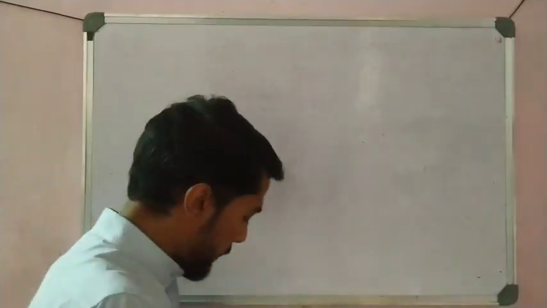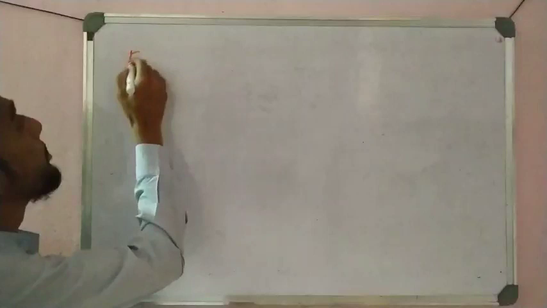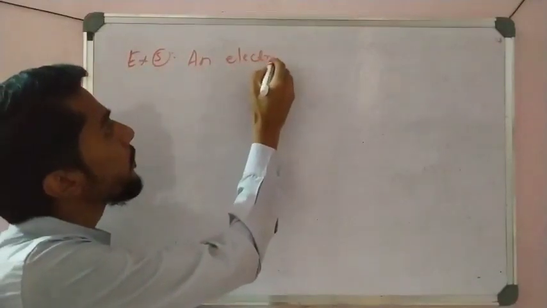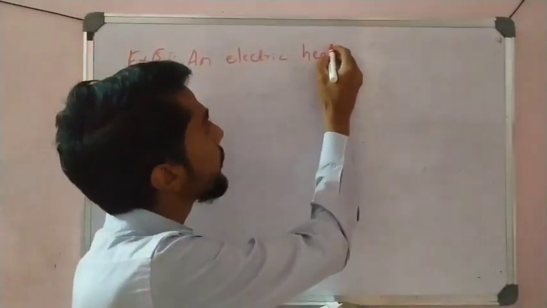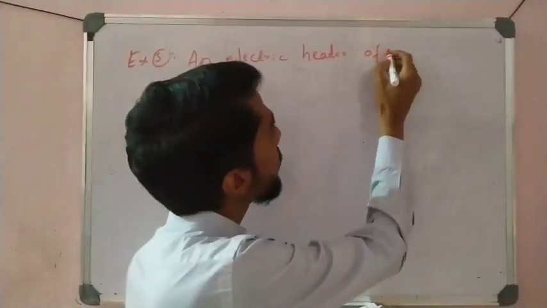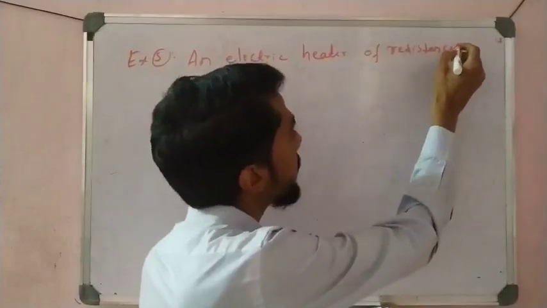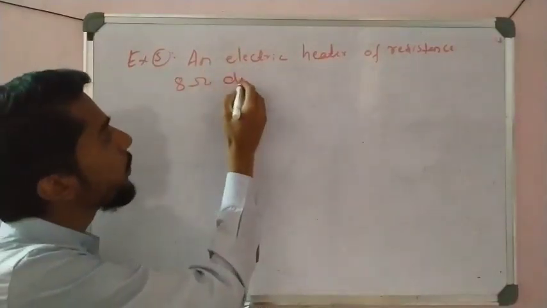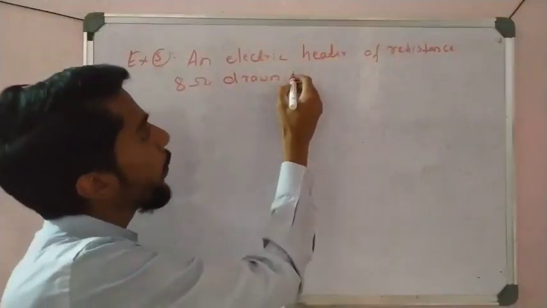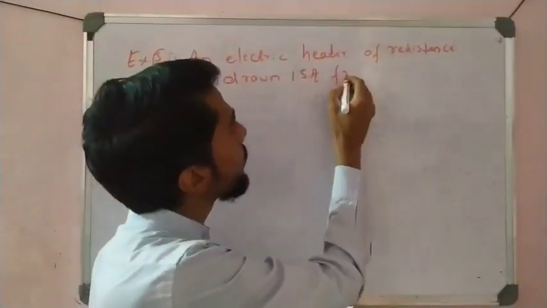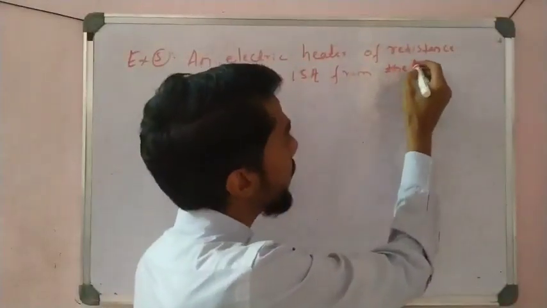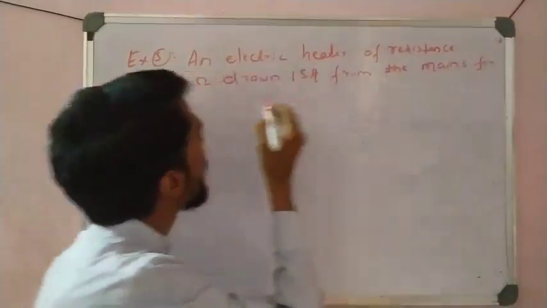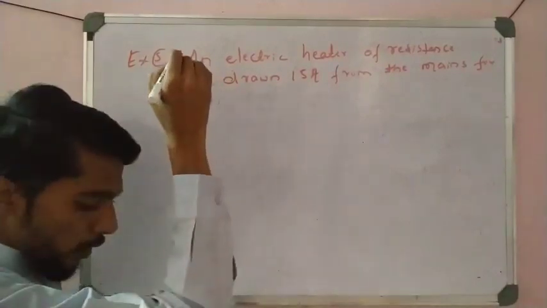Example number 5 here. An electric heater of resistance 8 ohm drawn 5 ampere from the mains for 2 hours. Okay, for 2 hours.